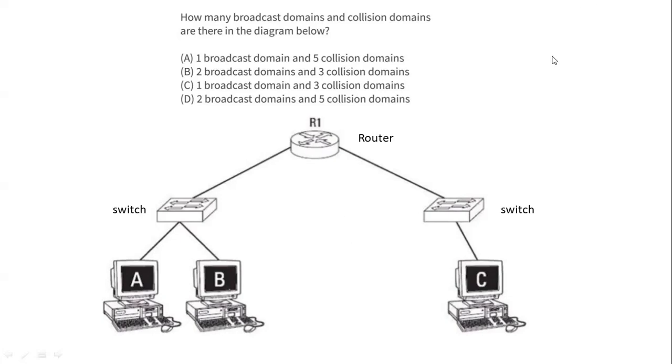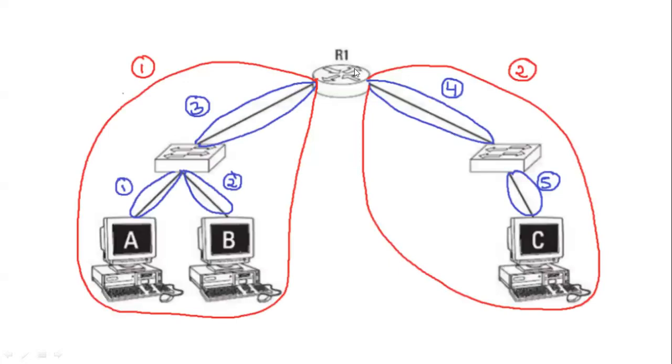For understanding this, see, the red color shows the broadcast domains. Because the switch can broadcast, this side of the router, all of this side is called one single broadcast domain because the switch can send a broadcast. Oh, so every single way of transport for the packet can be considered a collision domain.